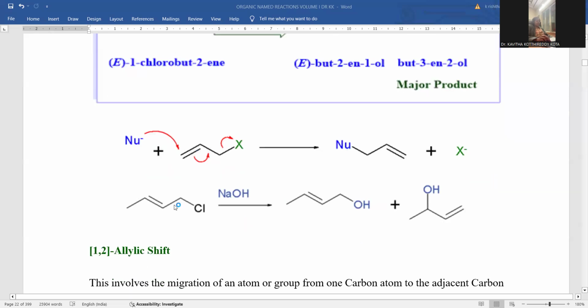The same reaction extended to 1, 2, 3, 4 butynyl chloride, 2-butynyl chloride. If sodium hydroxide is treated, there is a formation of 2-butanol or else 1-butanol. 2-hydroxy-1-butene is also observed. 2-butene and 1-butene isomeric compounds you can notice, the reaction proceeding with a mechanism of simultaneous displacement and bond formation. This is the way the reaction mechanism is observed.